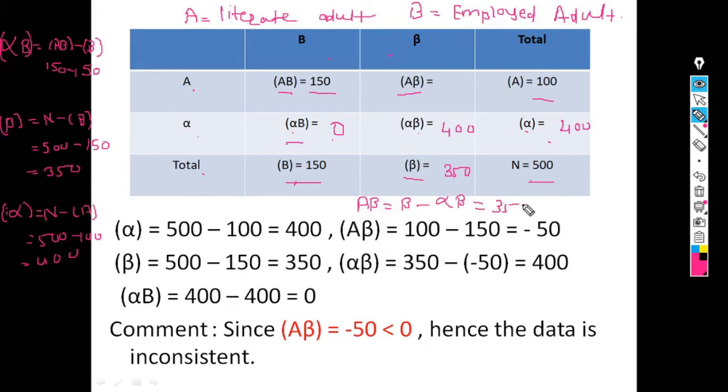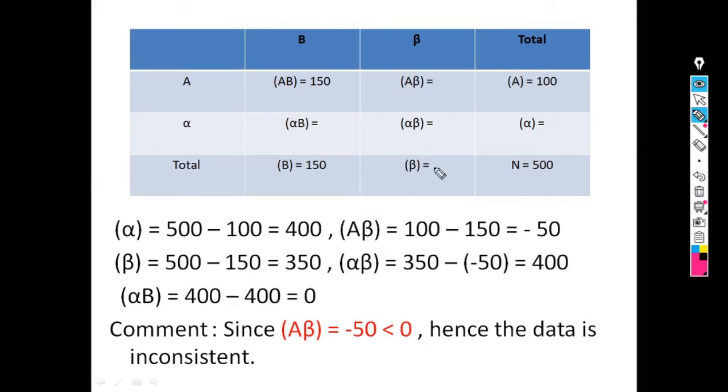So beta is 350 minus 400. 350 minus 400 is minus 50. So here the value of A beta is negative, that is, less than 0. Hence the data is inconsistent. For the consistency of the data, we require all values to be positive, but here the value of A beta is minus 50. So the given data is inconsistent.